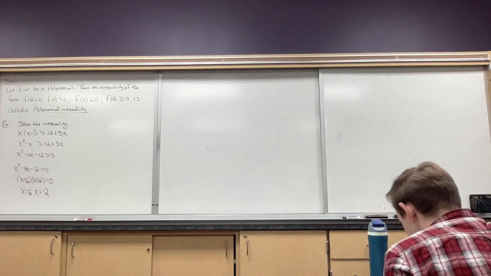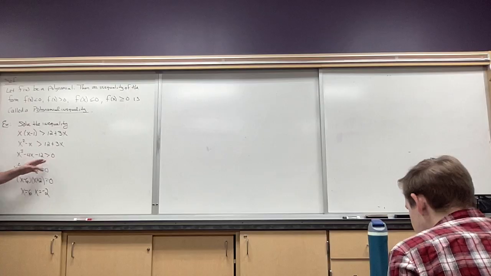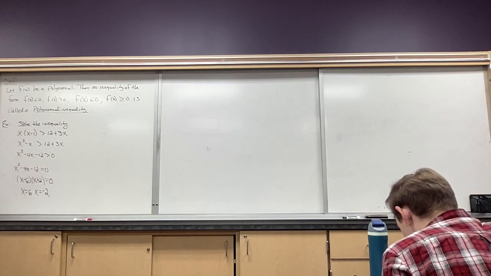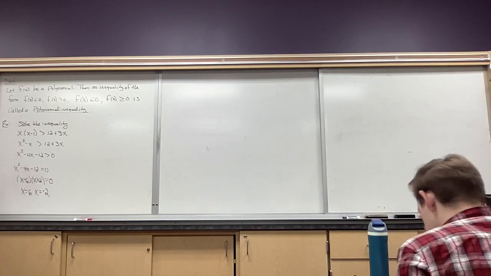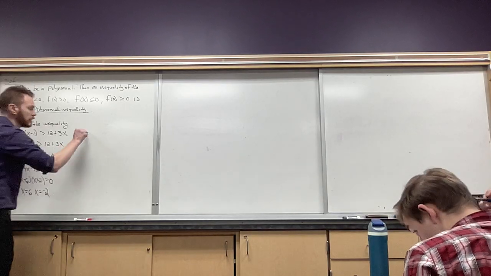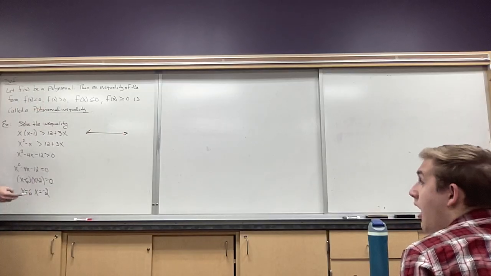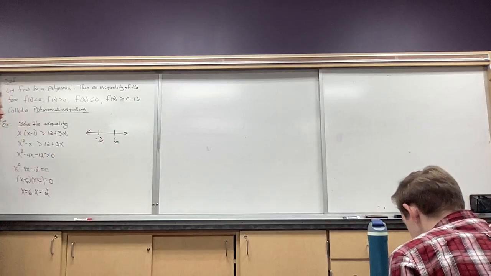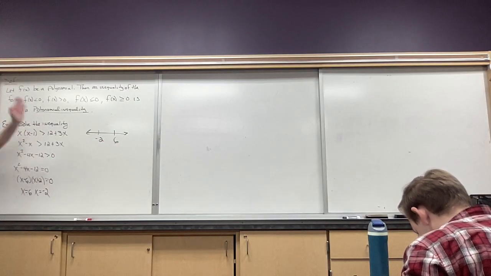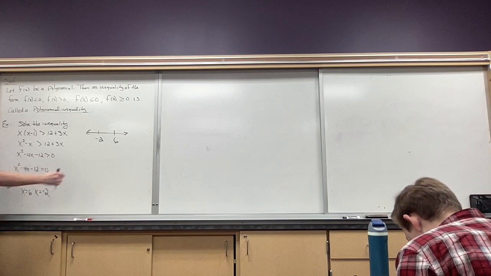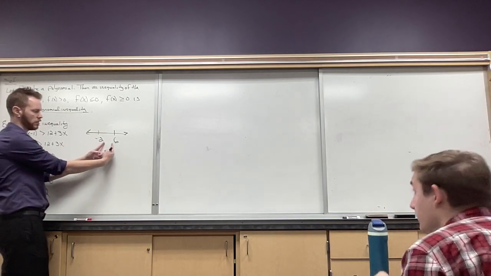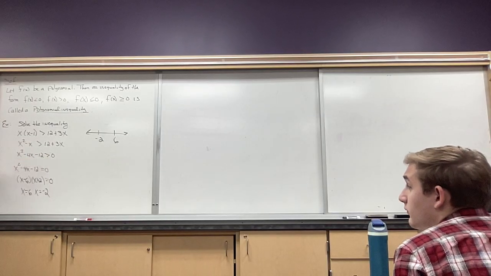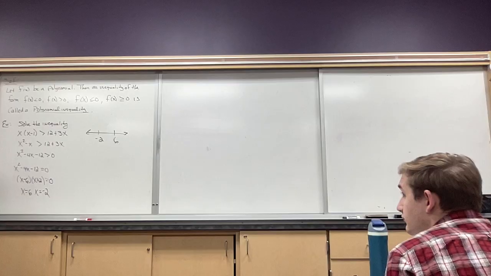Now that's when it's 0, and I don't want it to be 0. But the question becomes, when I plug in an x value, when is it bigger than 0? Now we can graph it and see visually what that looks like. But what we can do instead is just draw a little line over here. We call these boundary points. So we have negative 2 and 6. That's where it's hitting the x-axis. So what I'm going to do is test points here, here, and here. When I'm testing a point, what I'm looking for is when the y value is greater than 0. That's all I'm doing. And it's my choice as to what points I want to pick.